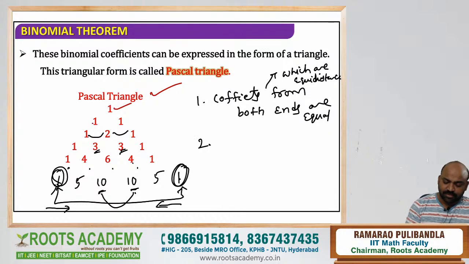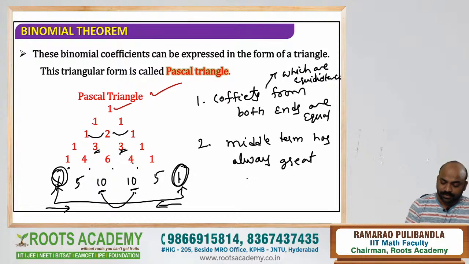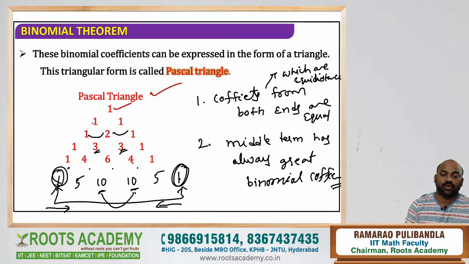Observation 2 is: the middle term has always, what? The greatest binomial coefficient. Very beautiful observations.